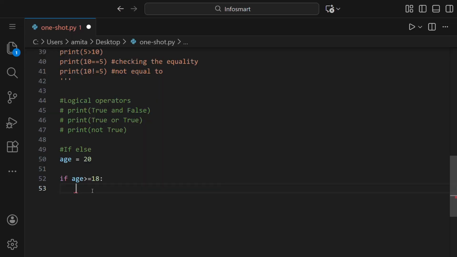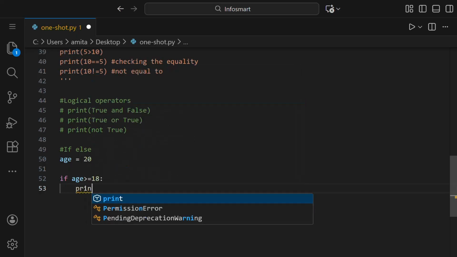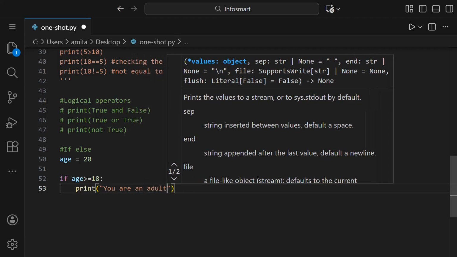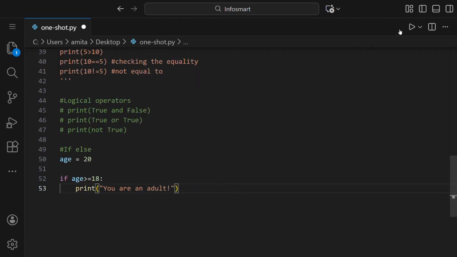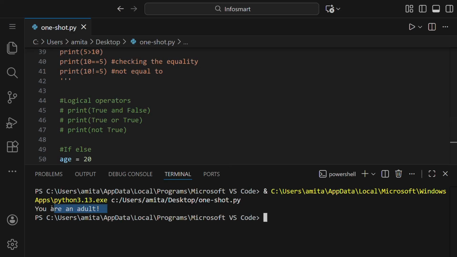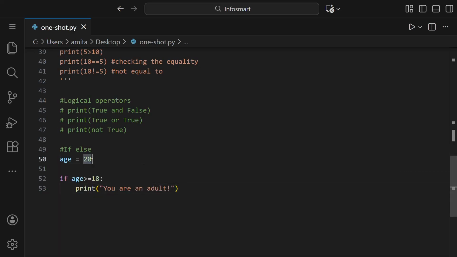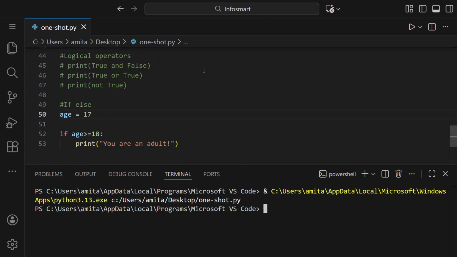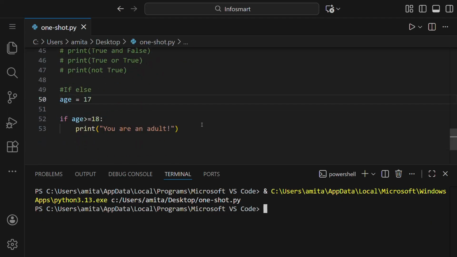So in this we'll write the message, like if the condition is true, if age is greater than 18. We set the age as 20, so 20 is greater than 18. So the message that should be printed is print you are an adult. Let us run this. So it printed this message. If we say the age is 17 and then we run this, you can see we did not get any message. So a message should be there whether or not this condition is satisfied, right?